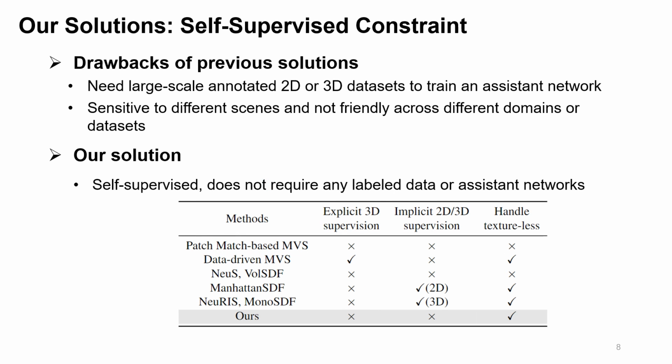Although these methods can regularize the reconstruction process on indoor scenes, they all rely on large-scale annotated 2D or 3D datasets. In addition, these pre-trained geometric prediction networks are sensitive to different scenes and not friendly across different domains or datasets. Therefore, we propose a novel neural 3D reconstruction framework with the self-supervised superplane constraint that can improve the RGB-based reconstruction results on textureless regions without any implicit supervision from assistant networks.